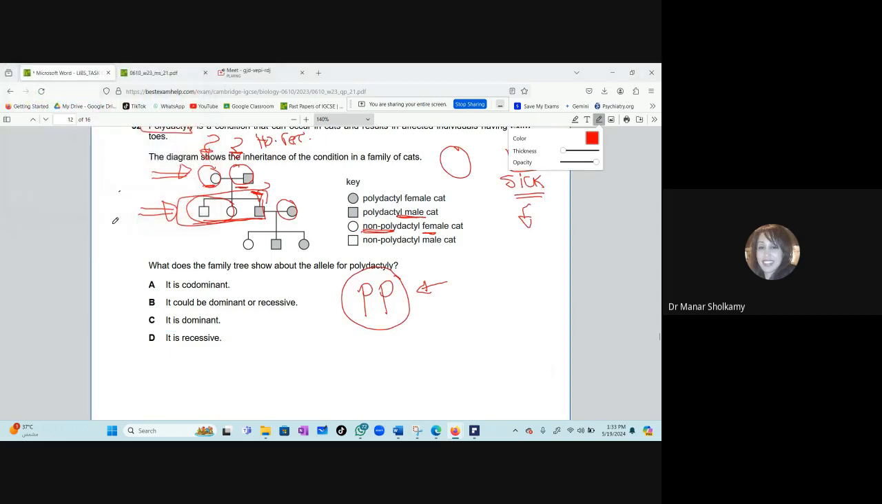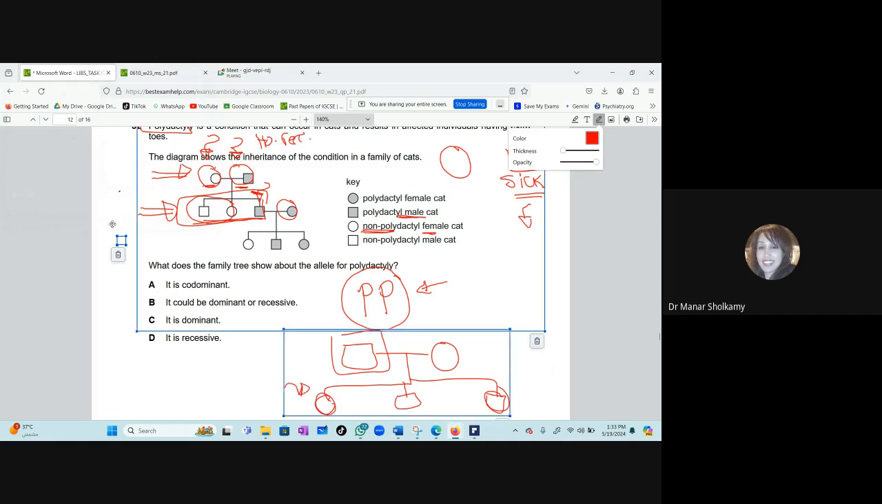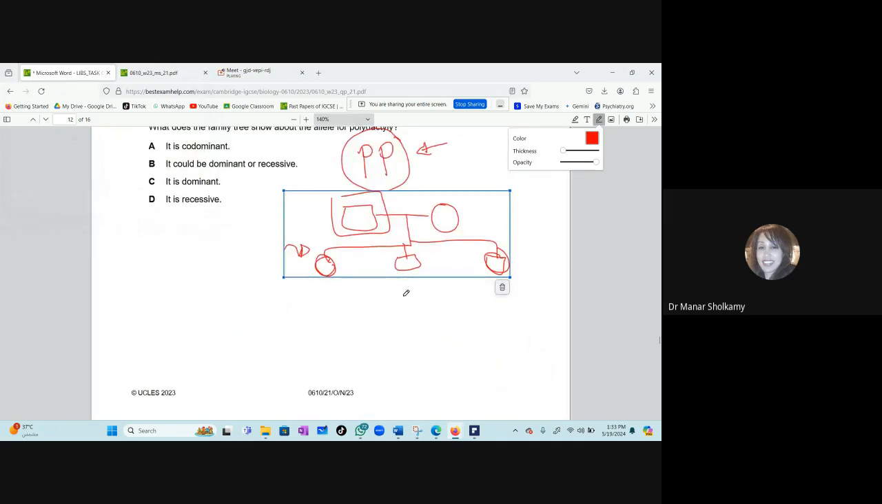In the second, we have 2 parents. They're both sick. Put this in mind. But they had children, 2 of them are sick and 1 of them is healthy. So when both parents are sick, what does this mean? Both of them are sick and they have 3 children. 2 of them are sick, but 1 of them is healthy. What does this mean about the parents?